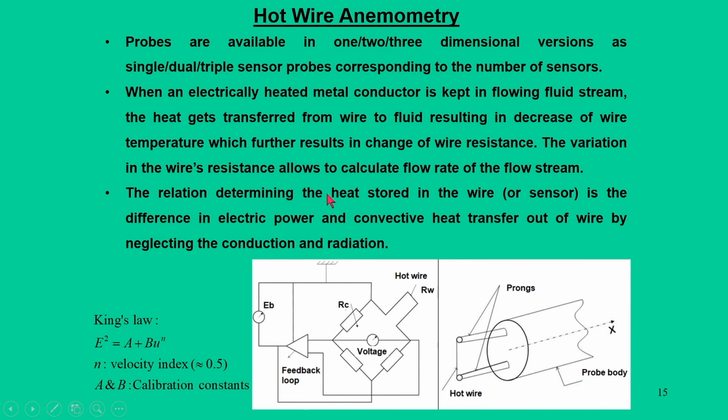So, the relation for determining heat stored in the air is the governing principle, and it is nothing but the difference between the electric power and the convective heat transfer out of the air, neglecting conduction and radiation.